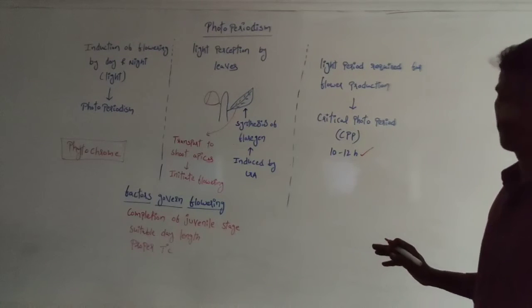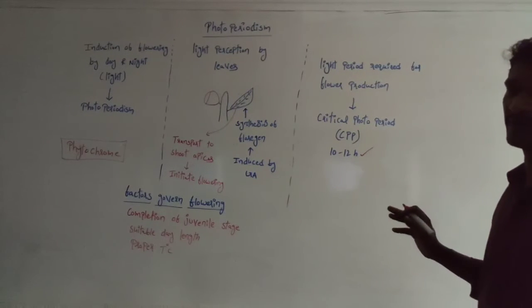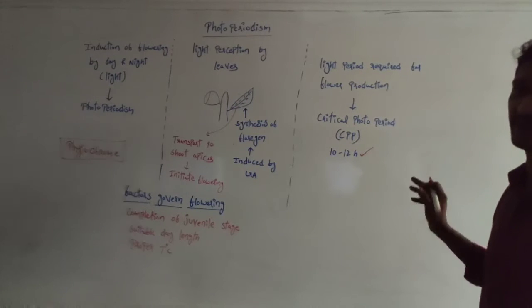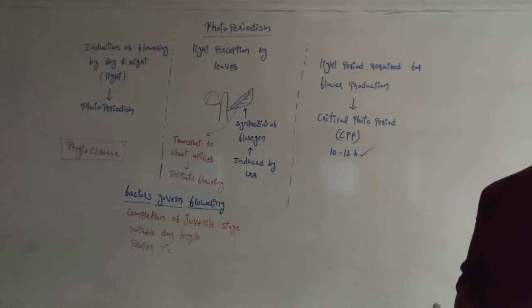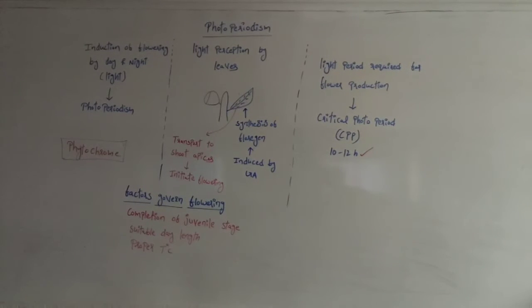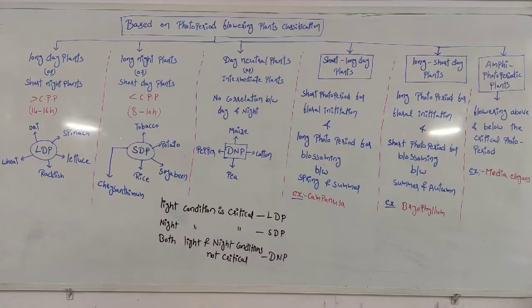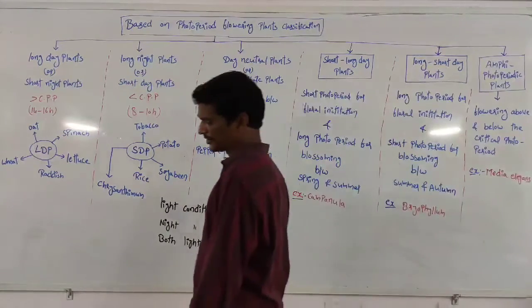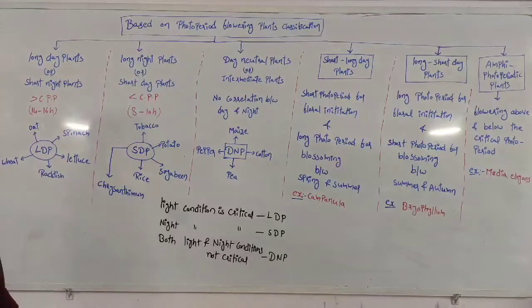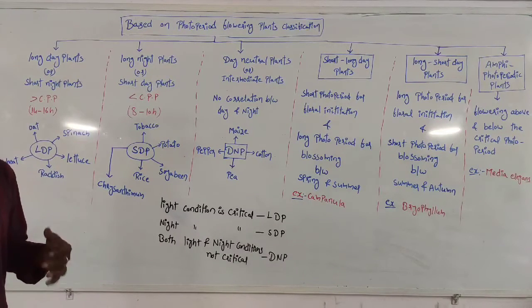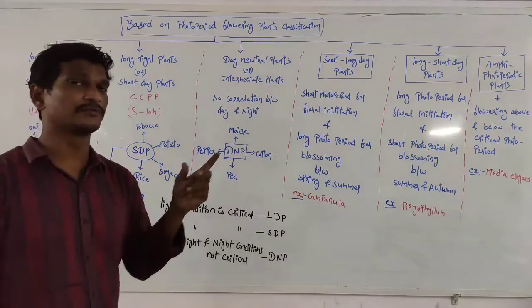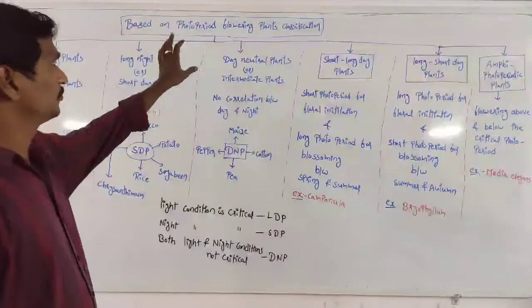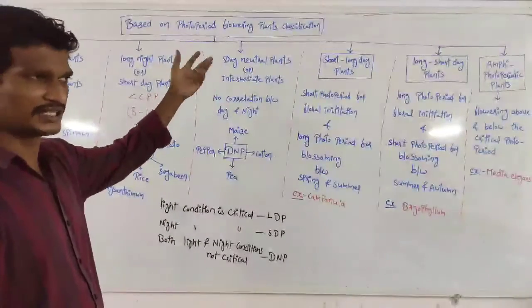So we have a classification of flowering plants based on the critical photoperiod value, or based on the availability of the light. Okay, we will discuss now. Coming to the next one, based on the CPP, critical photoperiod, or based on the availability of the light, we are classifying the flowering plants. So based on photoperiod, the flowering plants are classified.